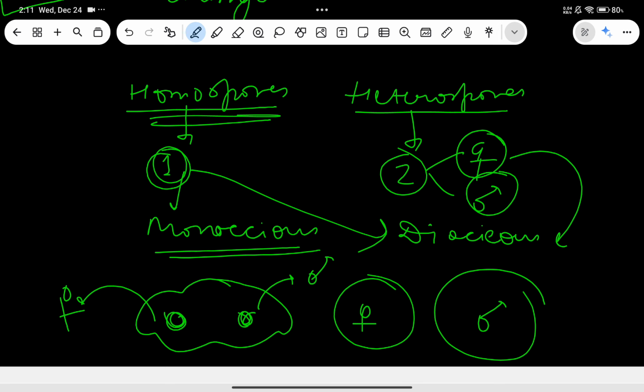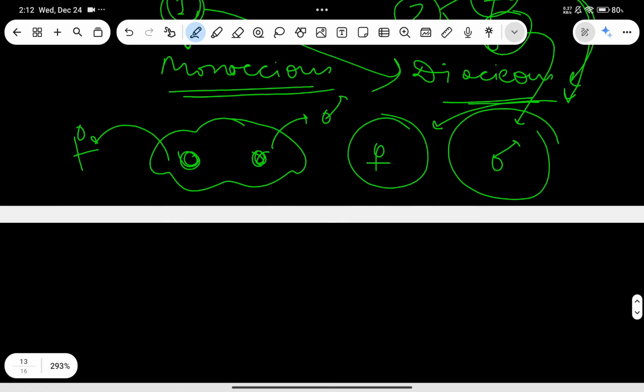Now you'll think that in case of angiosperms, there are also dioecious and monoecious conditions, even though they are always heterosporous. But that is a different condition because that is angiosperms. I'm just trying to keep it very short and simple: you can be sure that in 99% of cases you will find dioecious condition in case of heterospores, because the spore of the female will produce the female gametophyte, and the spore of the male will produce the male gametophyte. I hope it makes sense.